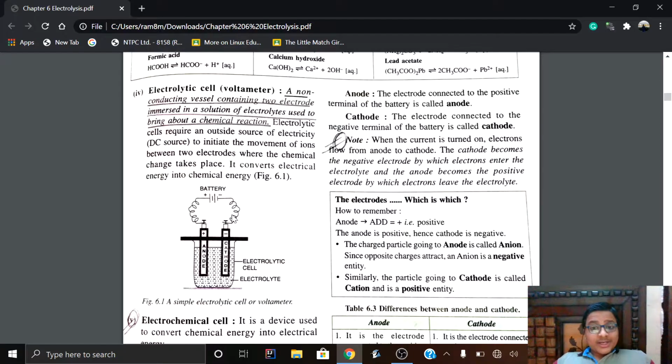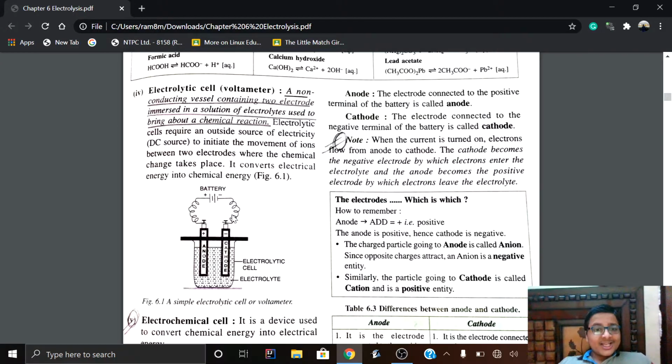It is a non-conducting vessel. Why is it non-conducting? While we are using it for any practical work, if we touch it, we will get a shock. To prevent that shock, these electrolytic cells are non-conducting.